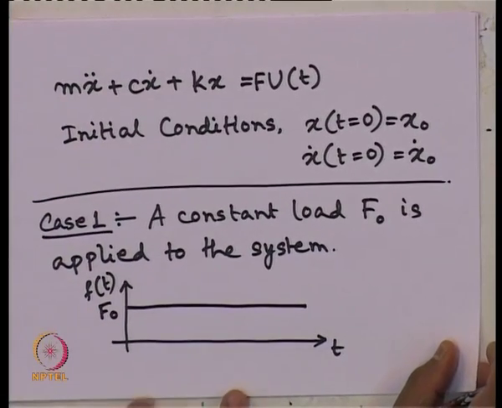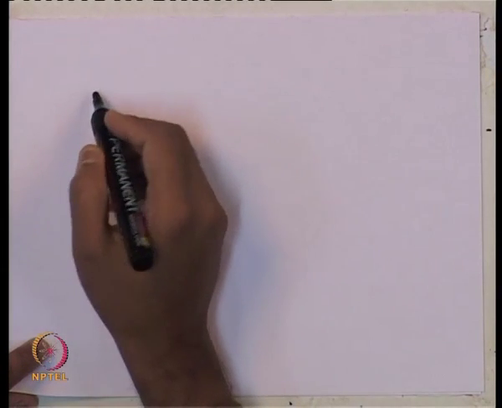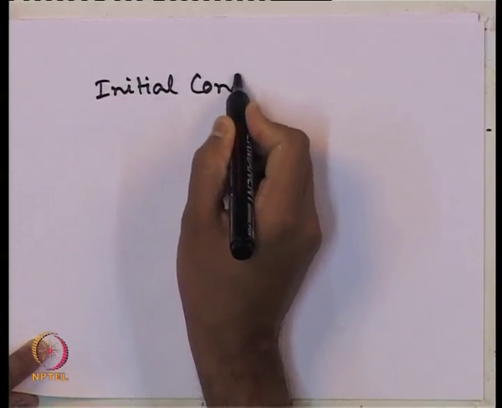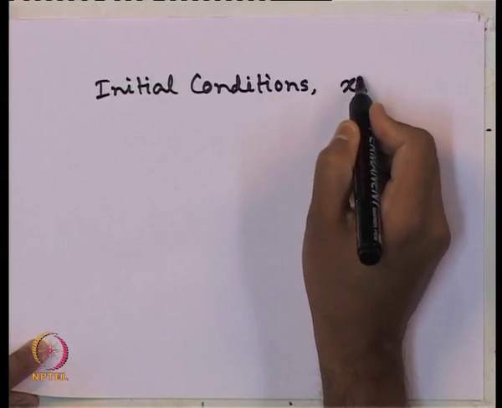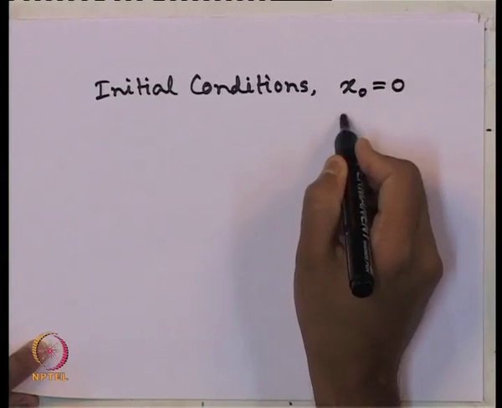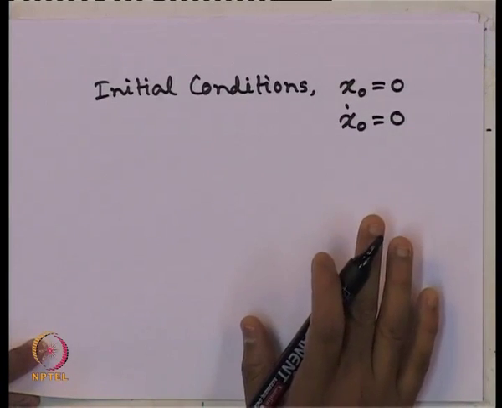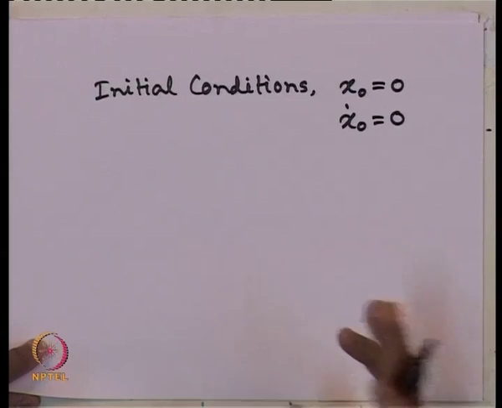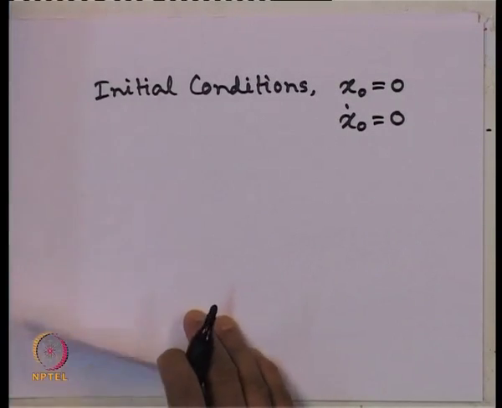And let us consider for this system, the initial conditions given to us are, let us say, x naught is 0 and x naught dot is 0. That is, the system is starting from absolute rest condition. Okay. It is possible because we are using the forced vibration. So, that is why it can vibrate, no problem.